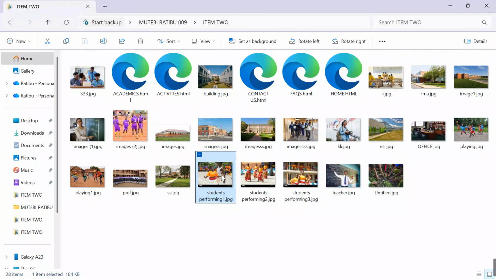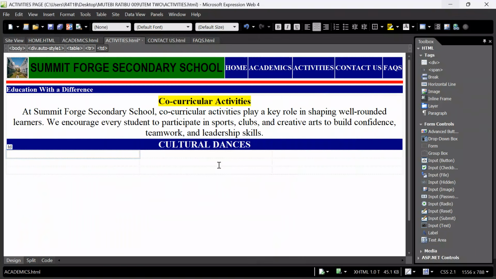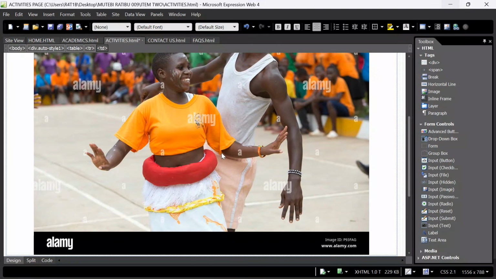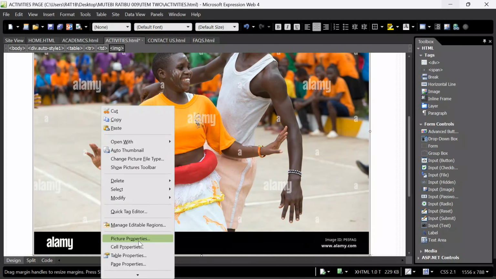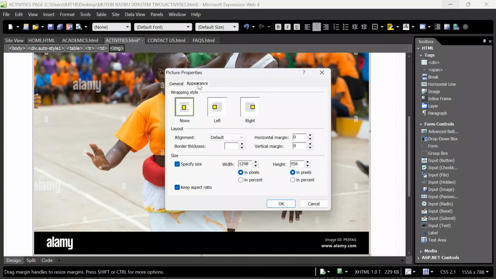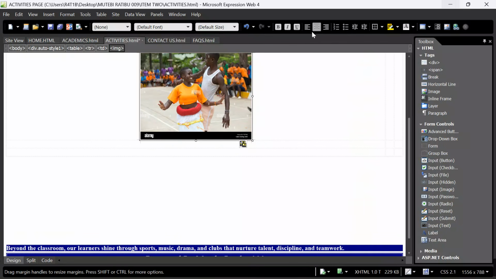Let me start with these students. Control C, come here, Control V, click OK. Yes, our image is here. We want to keep this image as manageable as we can. Right click on the image, go to picture properties, come to appearance, anti-aspect ratio, and say my image should have a width of 431 and a height of 337. Yes, 337. Click OK. Align it center.